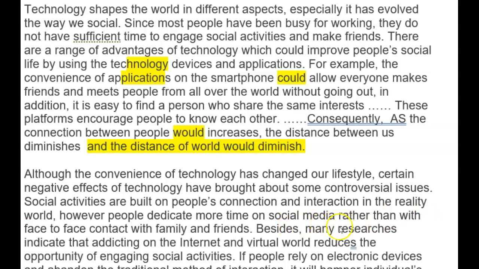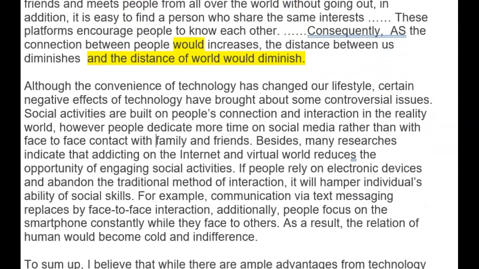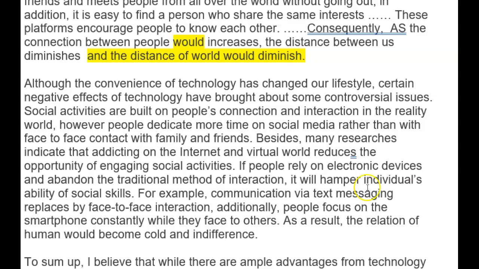So besides, now you can't have many researchers in the plural, that doesn't work. So we don't have research-es. So you could say besides, recent research from Oxford University indicates that addiction to the internet and virtual world reduces the opportunity of engaging in social activities. Okay, you can see as I'm going along here, I'm changing quite a lot of this, just little prepositions here that I'm adding, or just correcting the little verb endings and things. So important to be very accurate. So listen carefully to the corrections and see if that helps you.